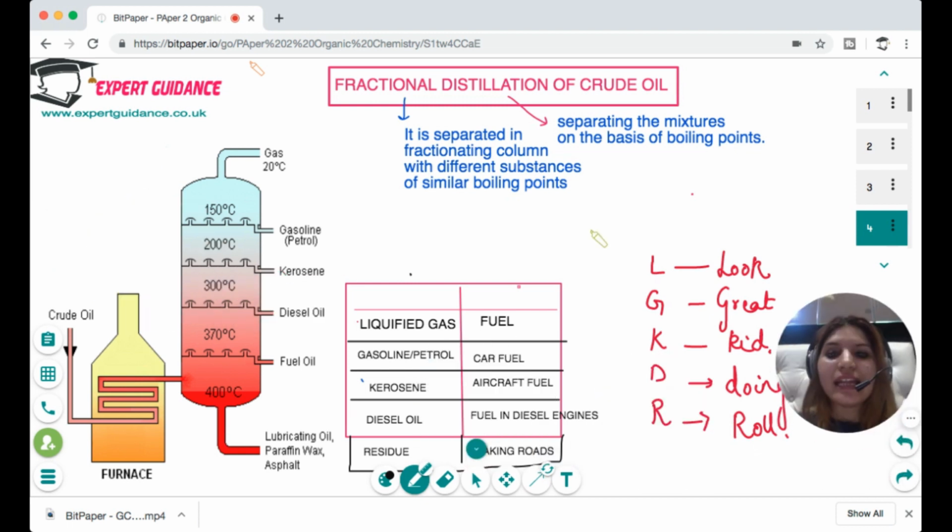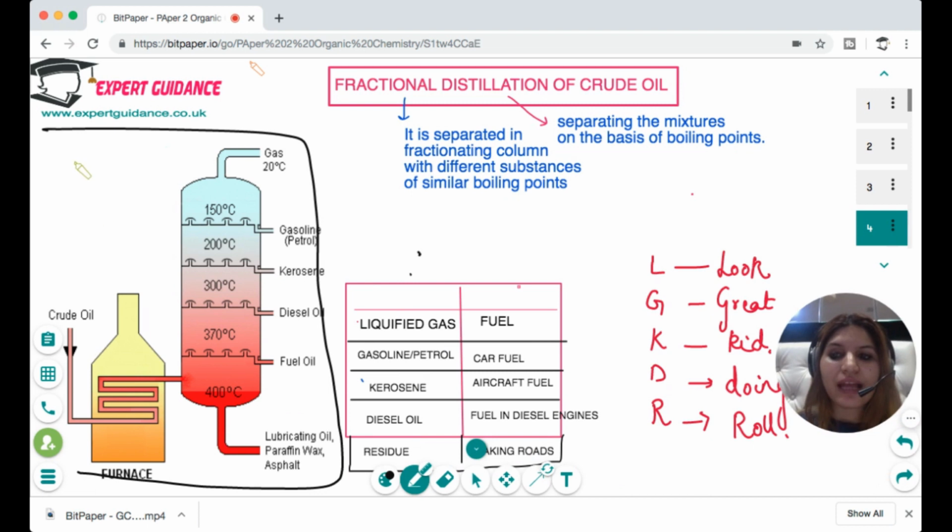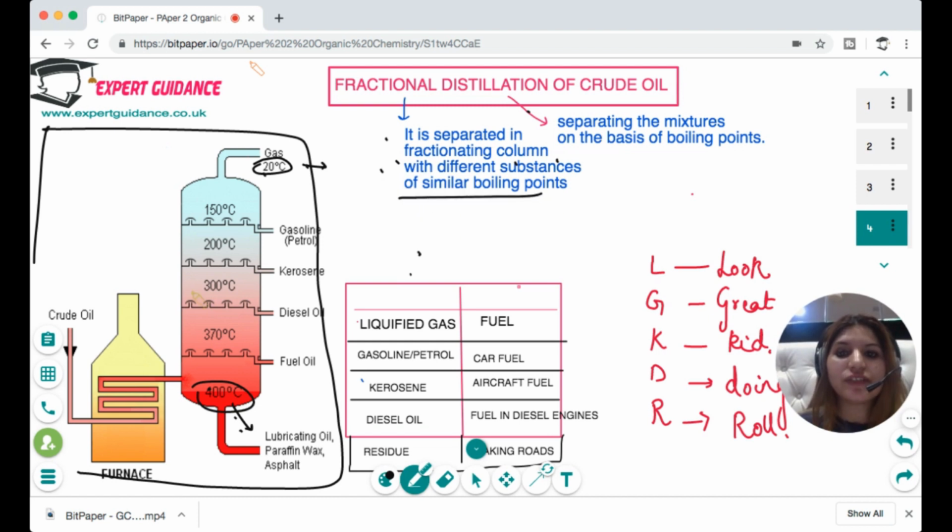This is the fractionating column for the fractional distillation of crude oil. Remember the important bits here. At the top we have a low temperature, and at the bottom a higher temperature. So at the top we get shorter chain fractions, and at the bottom we get longer chain fractions. What is fractional distillation? It is separating, in the fractionating column, different substances of similar boiling point. Each fraction has components or hydrocarbons with a similar boiling point.